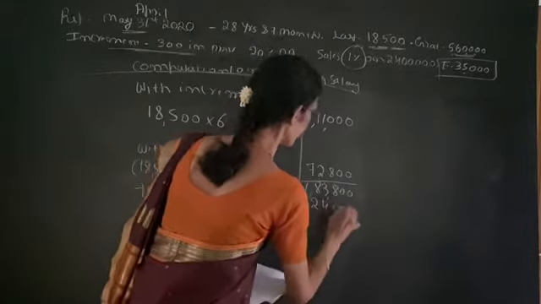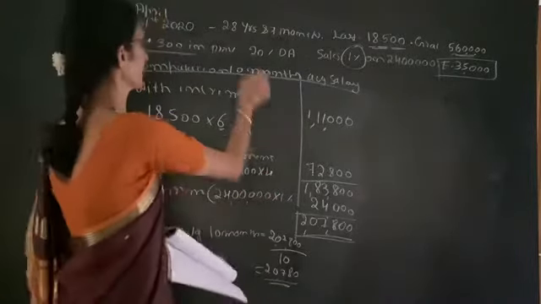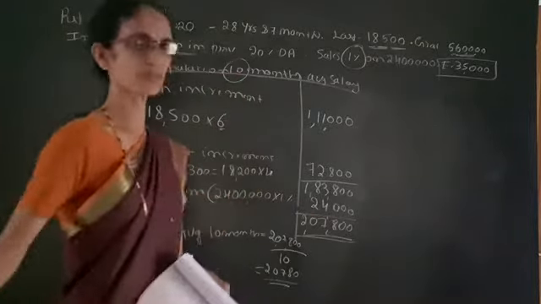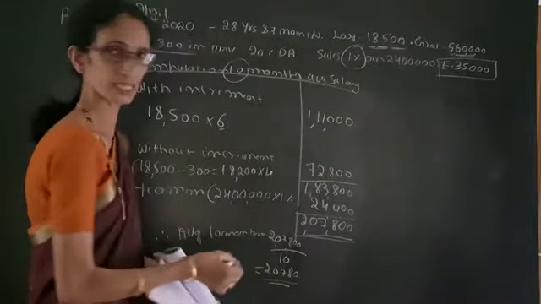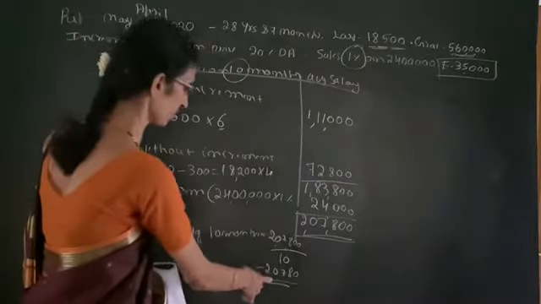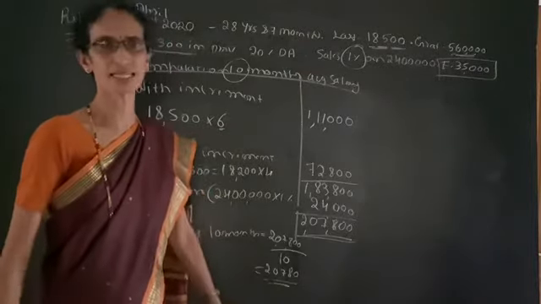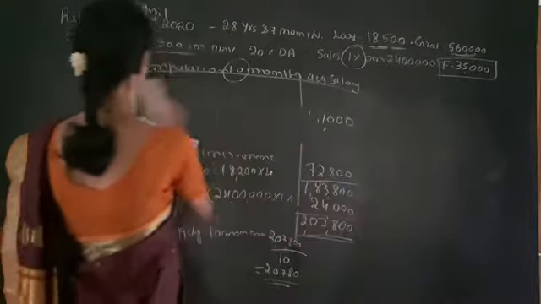One small change here, sorry. Here I wrote 6 months. It is not 6, it is 4 because it is 10 months average salary. 6 months is over, remaining is 4 months. So this calculation is correct, 72,800. Yes, here it is 20,780. So this is the 10 months average salary. Next step, we have to calculate the gratuity.